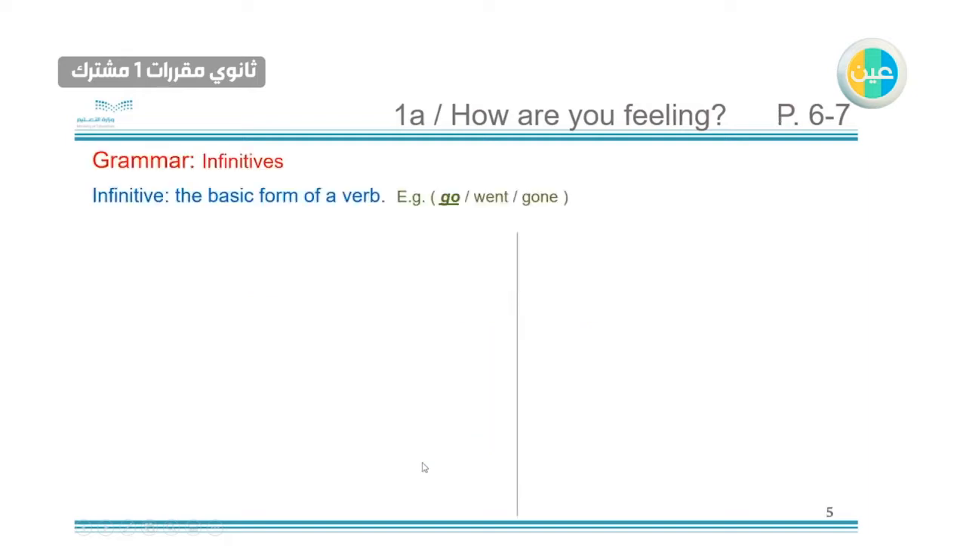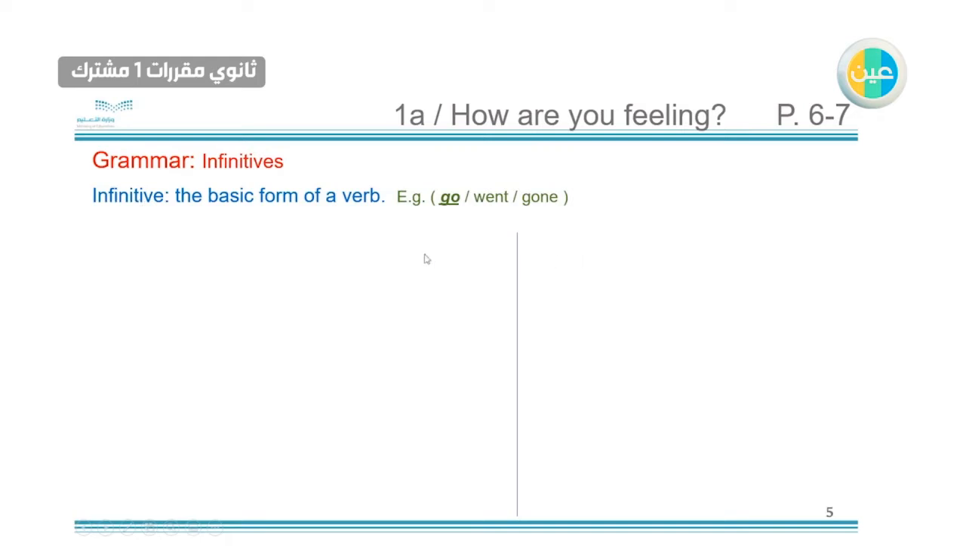Grammar, we have infinitives. So what is the meaning of infinitive? Infinitive is the basic form of a verb. For example here we have go, went, and gone. This one is present tense, past tense, and past participle. The basic form of the verb is go. So I underlined it to make it clear for you. This is the meaning of infinitive.